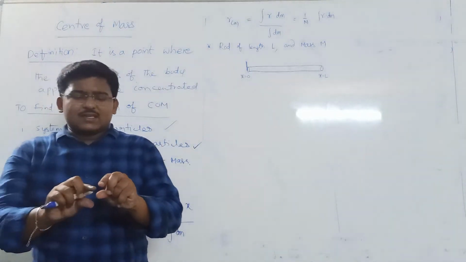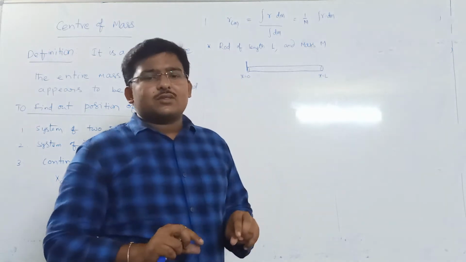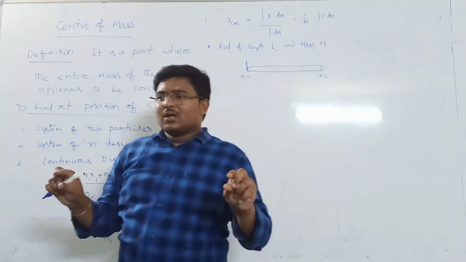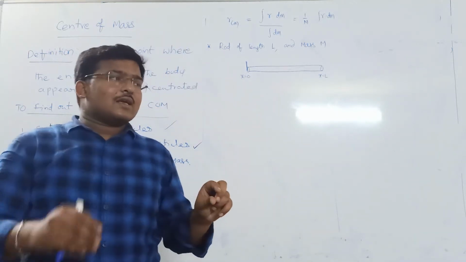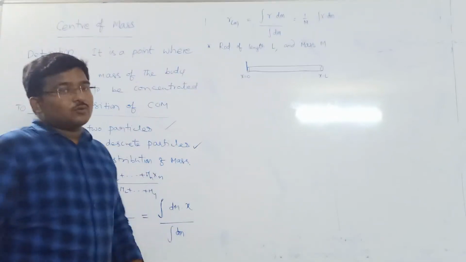Generally we know that as it is uniformly distributed mass, it is exactly at the center.